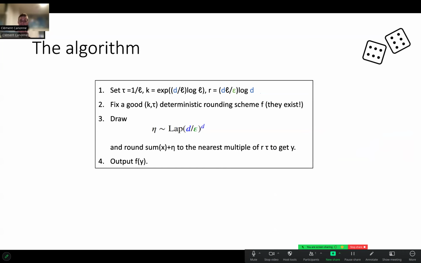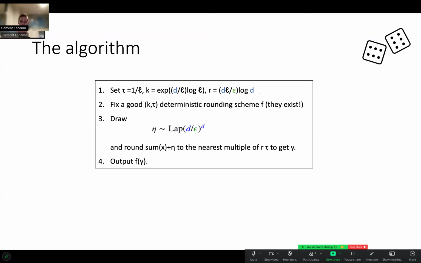But we set those parameters. And then, we have that parameter k, we have that parameter tau. Let's just find a good rounding scheme. Based on previous work and some things we also do in our paper, they exist. So I can get a deterministic rounding scheme f, parameterized by those two parameters.